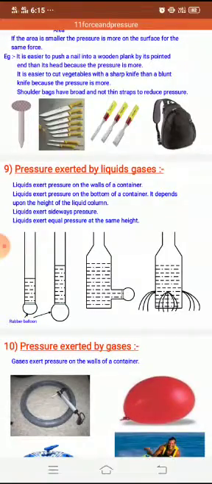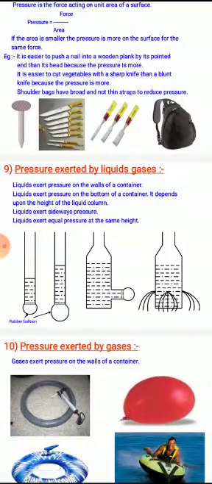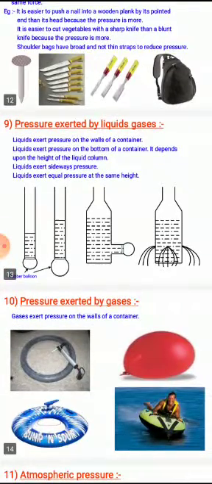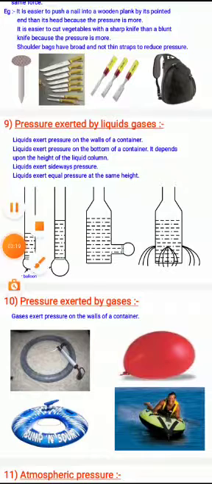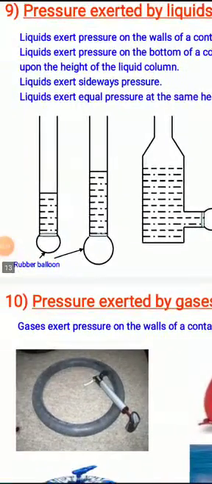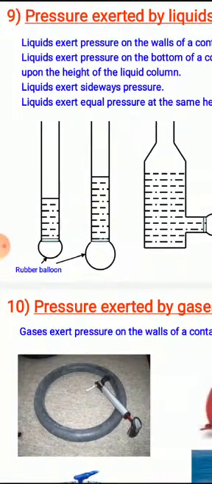And we have pressure exerted by liquids and pressure exerted by gases. We know liquids, for example water, are in a liquid state, and liquids do not have an exact shape, they take the shape of the container, isn't it? In the same way, whenever we keep a liquid in a container, the liquid exerts pressure on the walls of the container. You could see in this diagram,